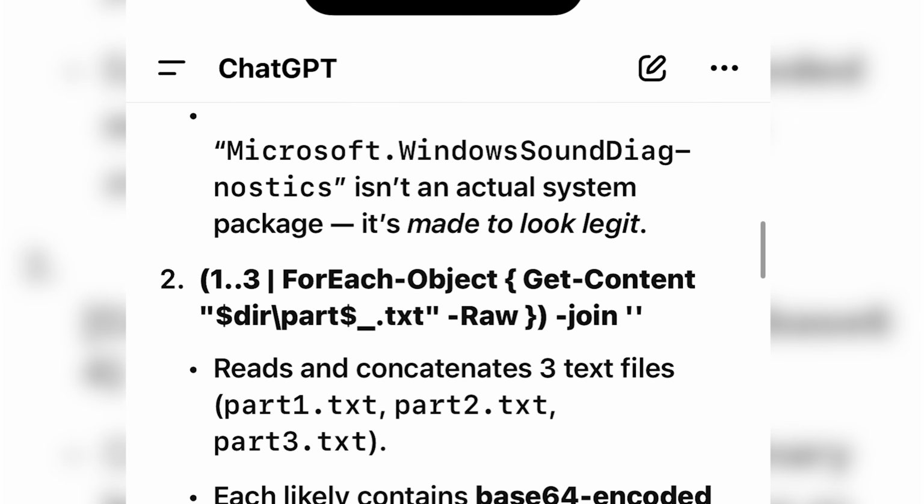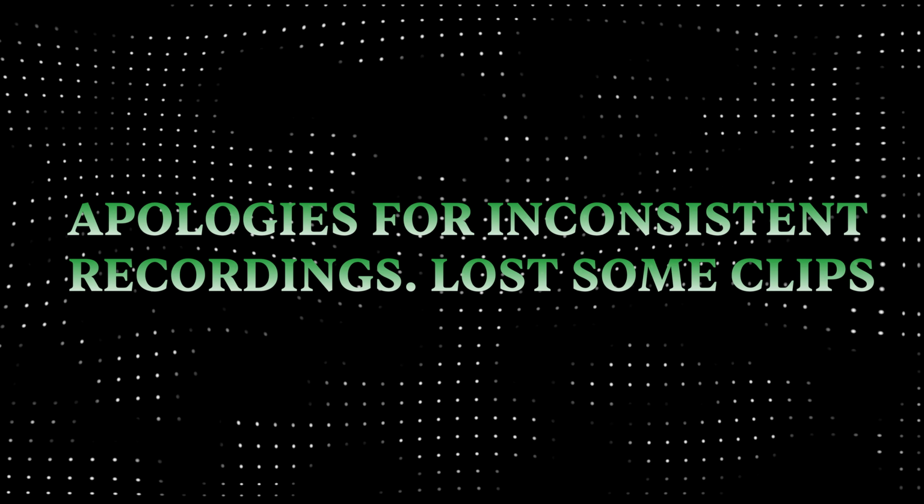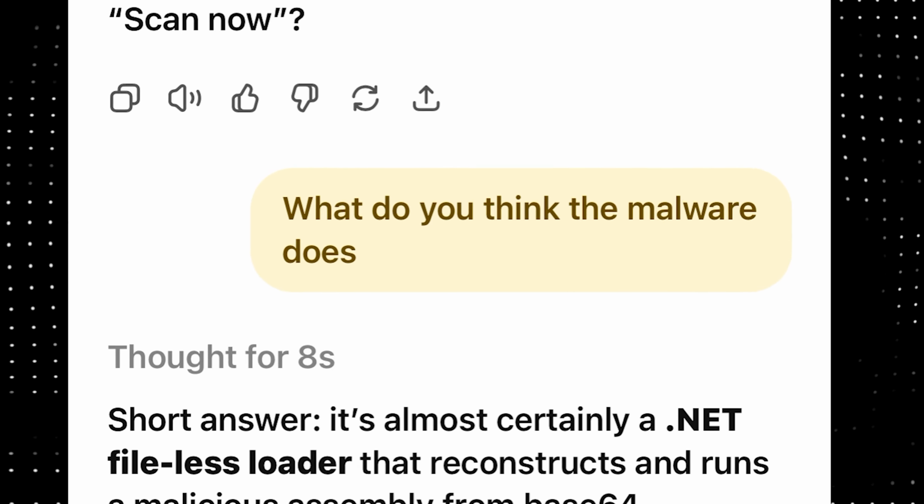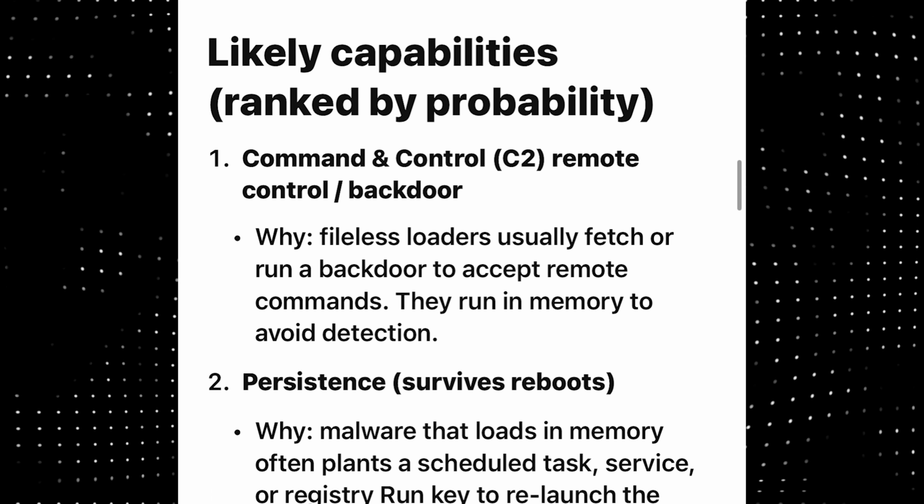Windows Defender Virus and Threat Protection, Scan options, Offline scan. I'm guessing this will take some time. Okay, nothing seems to be happening. Let me try again. Still nothing. Maybe it's running in the background. So while that's happening, let's find out what this virus does. And it looks like it can actually do a lot, and that's not good.